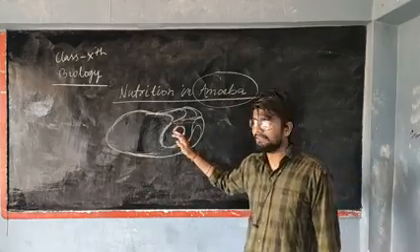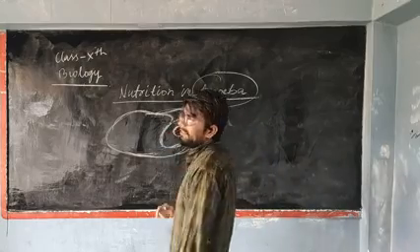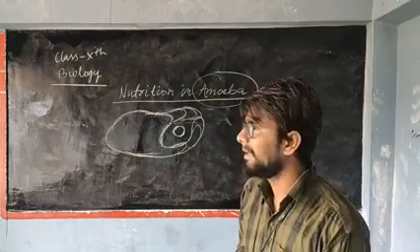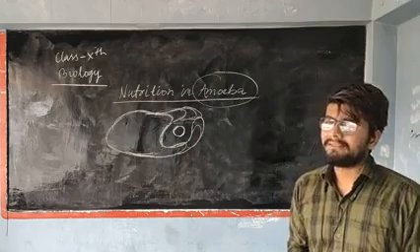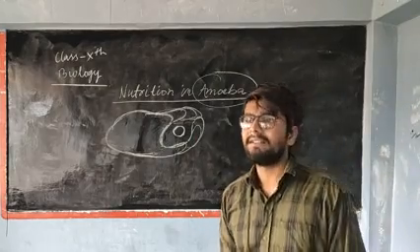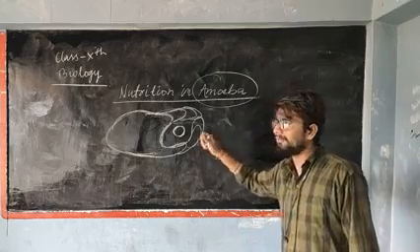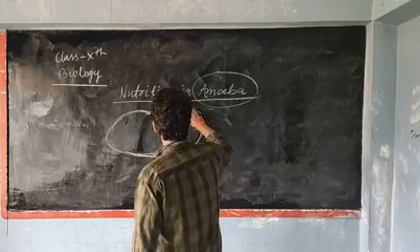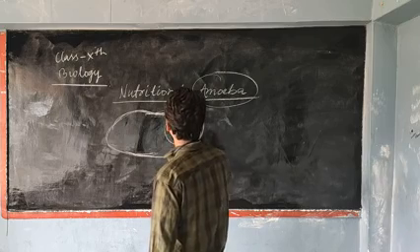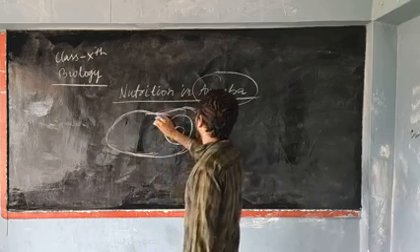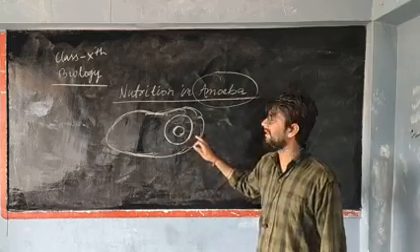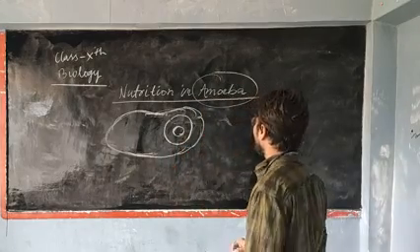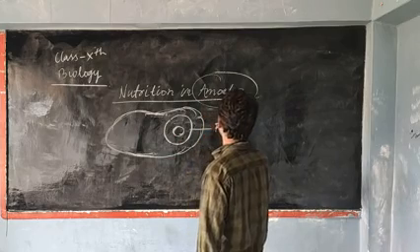You already know by now. After ingestion, whatever we ingest goes into our stomach. But in case of amoeba, they still don't have any stomach-like structure where they can store their food. So what you will see, after ingestion, it generates a covering over their food material. After ingestion of food, in case of amoeba, the food is covered with a special structure which is known as food vacuole.